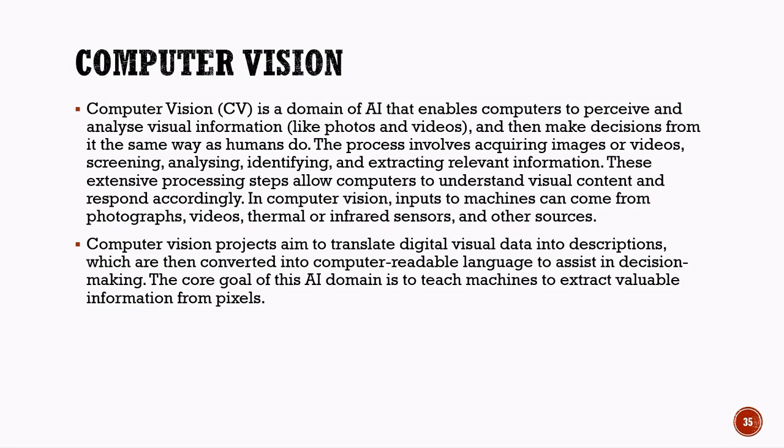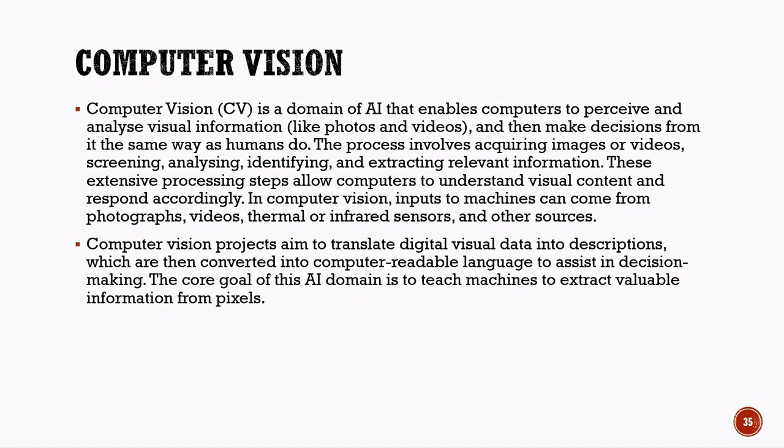In this process, the AI system collects images or videos and then performs several steps such as screening, analyzing, identifying objects, and extracting useful information. These processes help computers recognize patterns, detect objects, and understand what is present in the visual data.